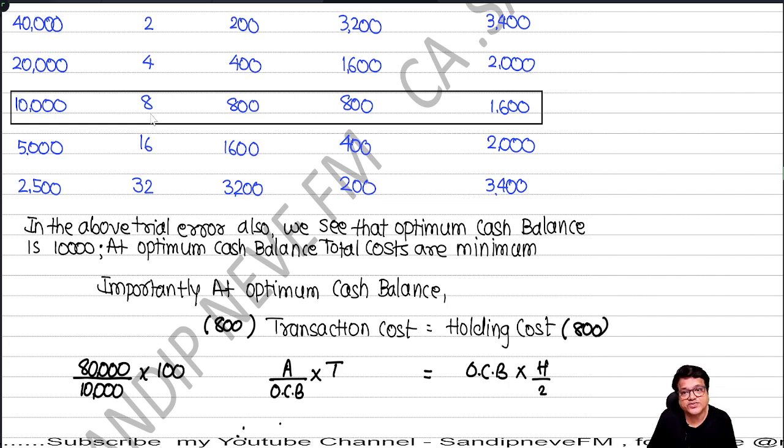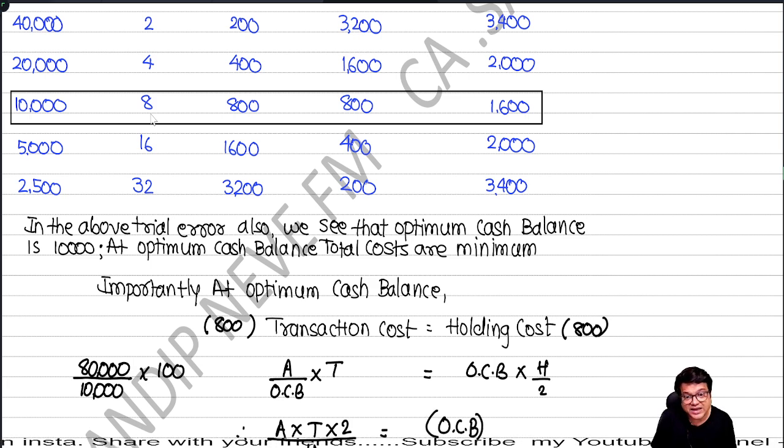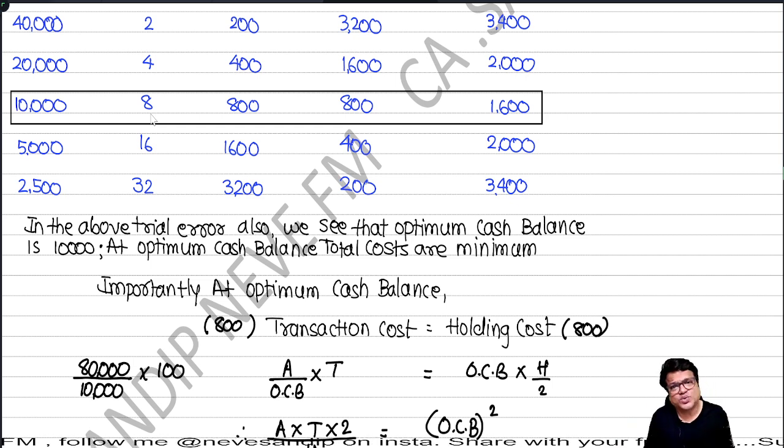And then what we can do is we can keep A into T here, into H here, I'm sorry, into 2 here, bring that H over here, and taking this OCB to that side will be OCB into OCB, so OCB square, and then we take a root, and then it resembles our answer. Root of 2 into A into T upon H is equal to OCB, optimum cash balance. And that's how the formula comes, people. I hope you have understood. These are the only concepts.